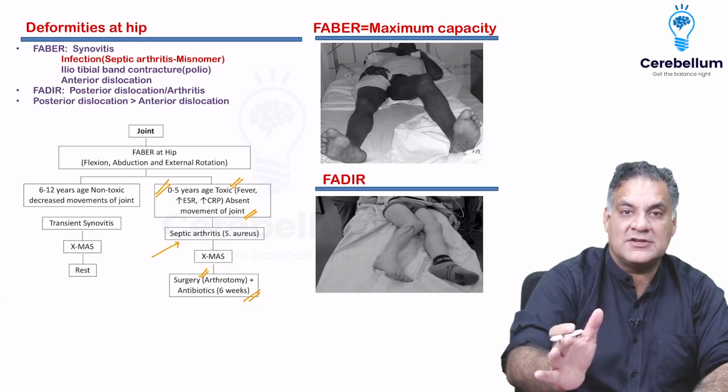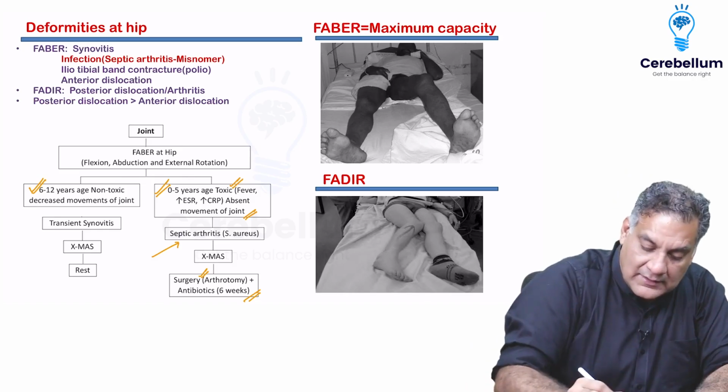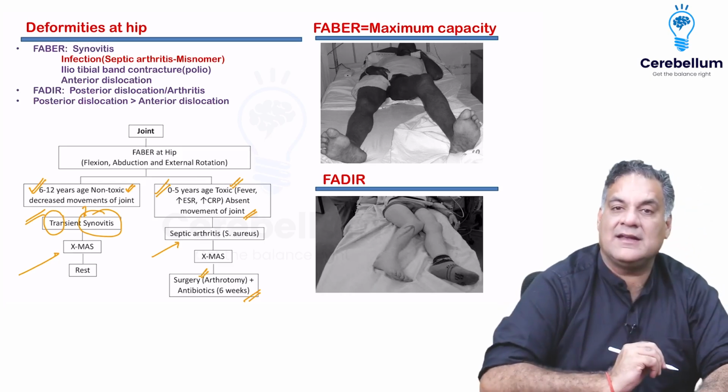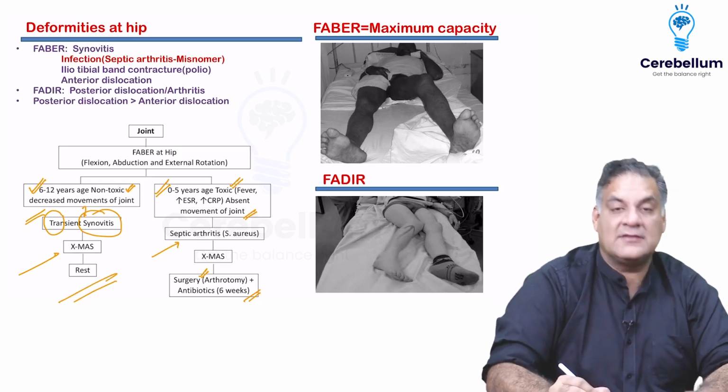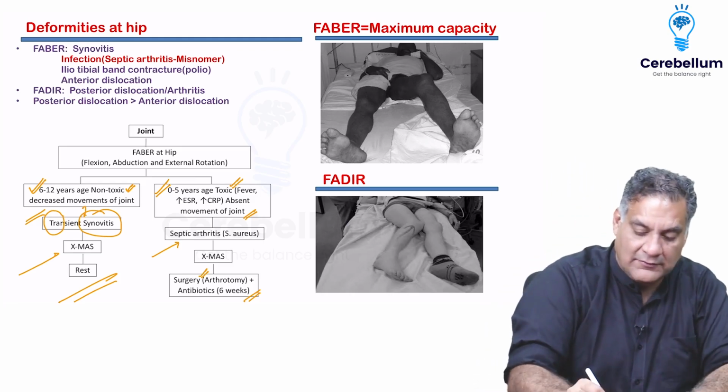Similar mimicking condition, that is age group 6 to 12 years, all right, with non-toxic child, decreased movement. This is called transient proliferation of the synovitis. Order of investigations again XMAS. Treatment is rest because it's temporary. It will go back. Transient synovitis. Now here is something written. FABER at the hip joint.